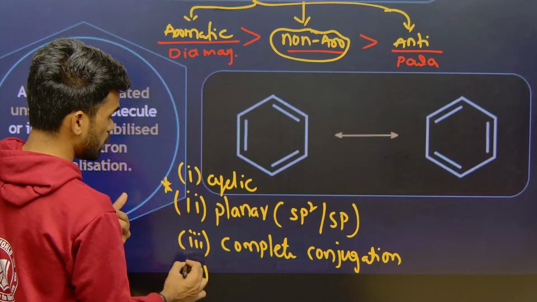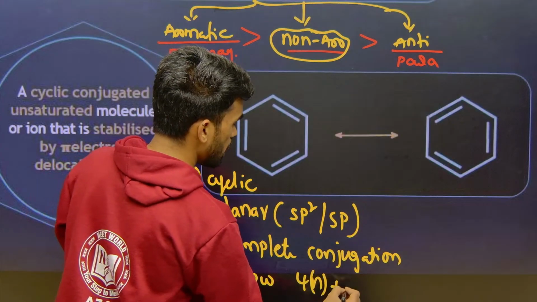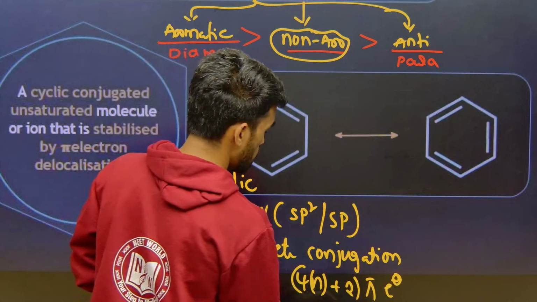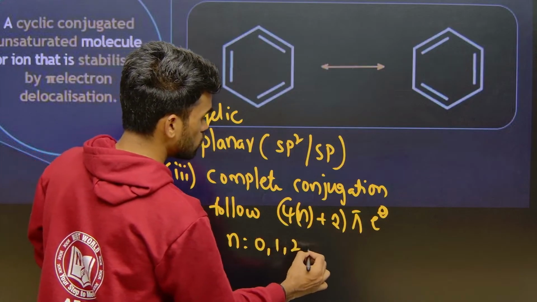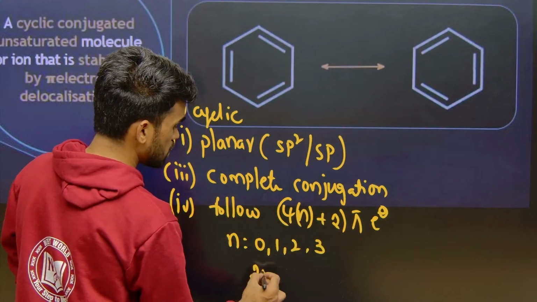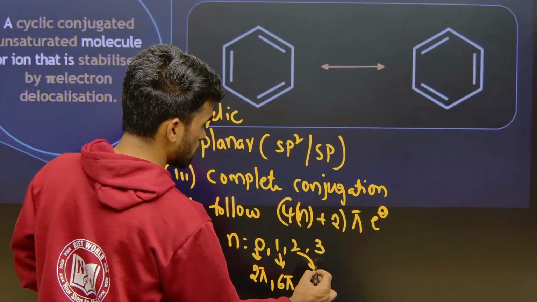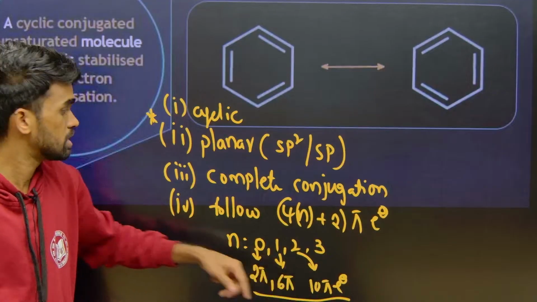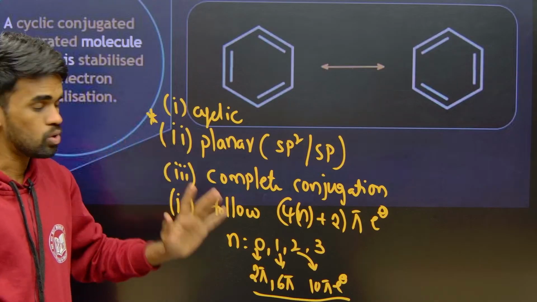The fourth condition is that the compound should follow the 4n plus 2 pi electron rule. This many pi electrons should be present in the given compound. What do we mean by n here? You can place n as 0, 1, 2, 3. If n is 0, you get 2 pi electrons; if it is 1, you get 6 pi electrons; if it is 2, you get 10 pi electrons, like this. Systems containing these numbers of electrons, satisfying the first three conditions along with the fourth, are considered aromatic. Is this clear up to here?